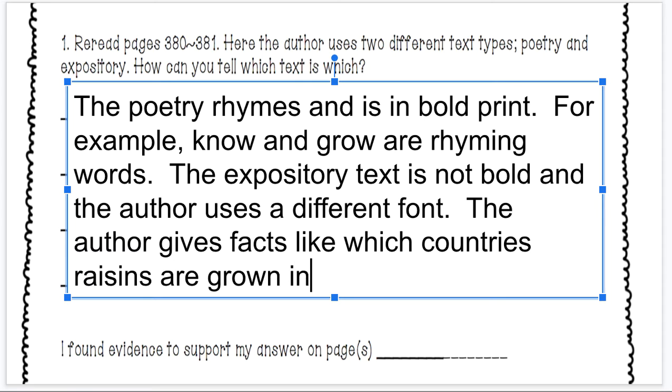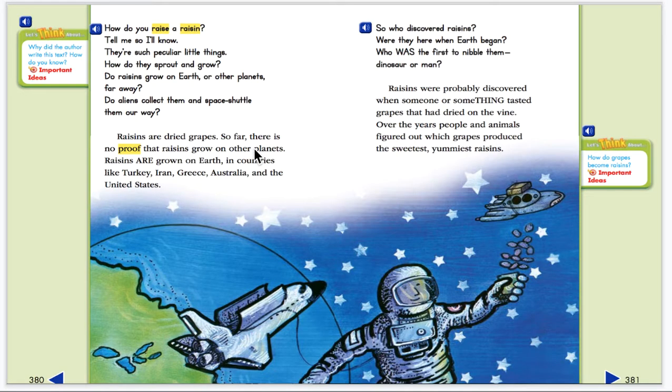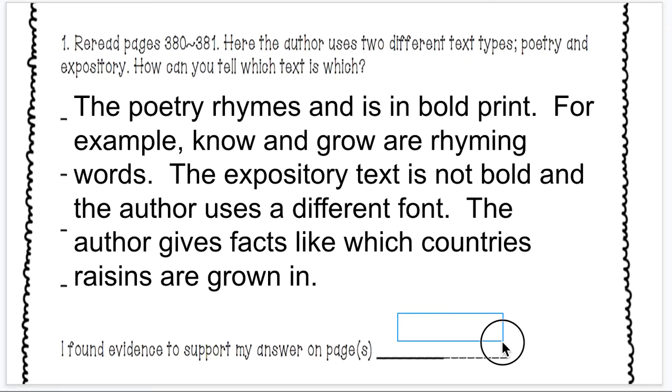raisins are grown in. Okay, so the poetry rhymes and is in bold print. For example, know and grow are rhyming words. The expository text is not bold and the author uses different font. The author gives facts like which countries raisins are grown in. I found evidence to support my answer on, where's my text evidence from? I used this page only. It's two pages set up for you, so I'm going to use 380. Now, if you used examples from both pages, you would list both pages. Okay, then we're going to move on.